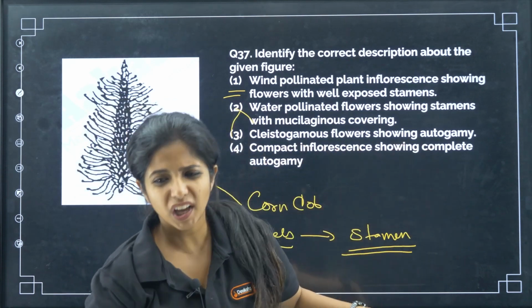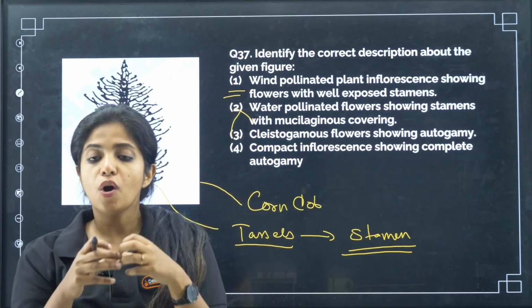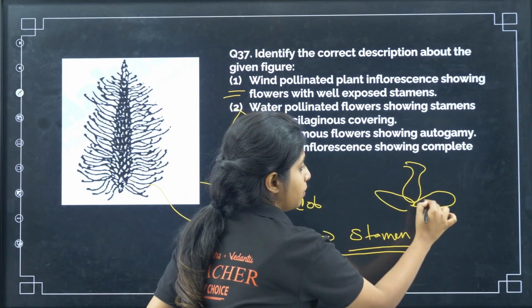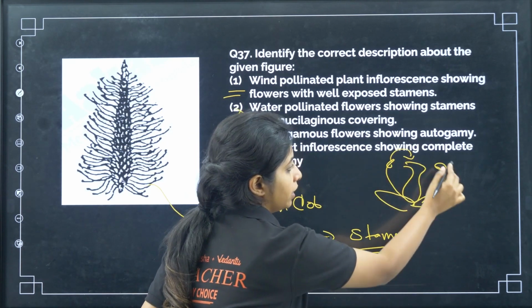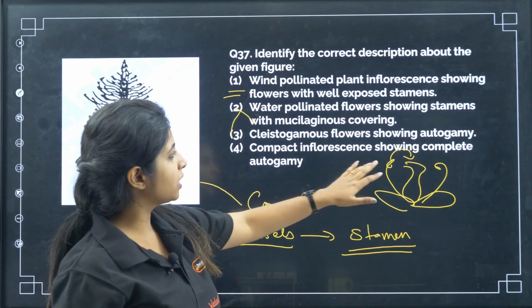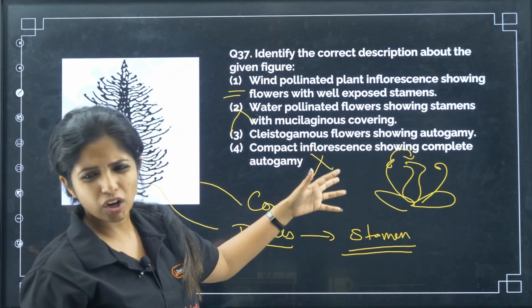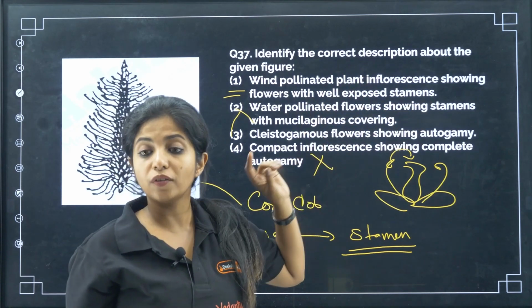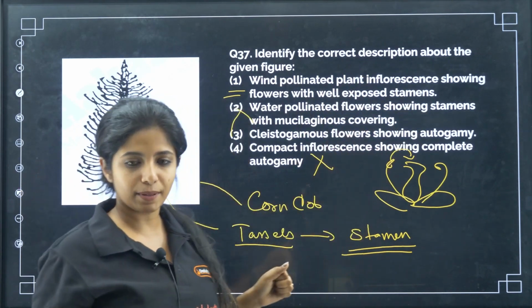Cleistogamous flowers showing autogamy. Cleistogamous means closed flowers. Autogamy means self pollination, as in, for example, if a closed flower has the female and the male part, it will be pollinating like this. There is no option for others to come and pollinate. That is wrong. Compact inflorescence showing does not make any sense. Over here you have wind pollinated plant inflorescence showing flowers with well exposed stamens.